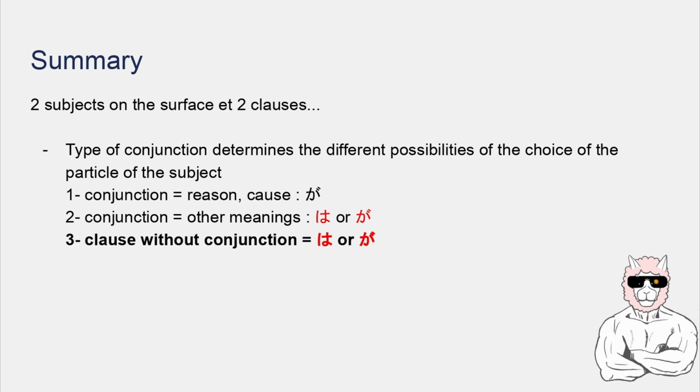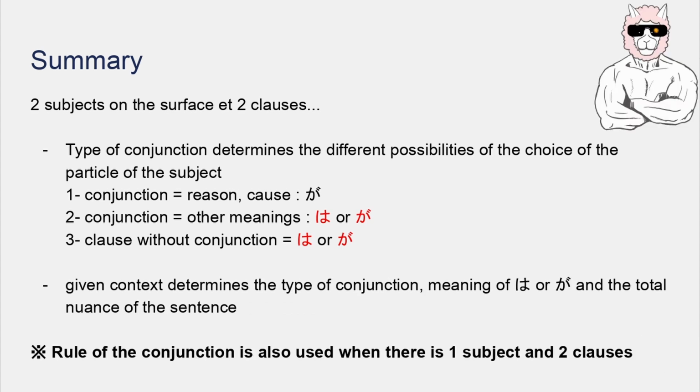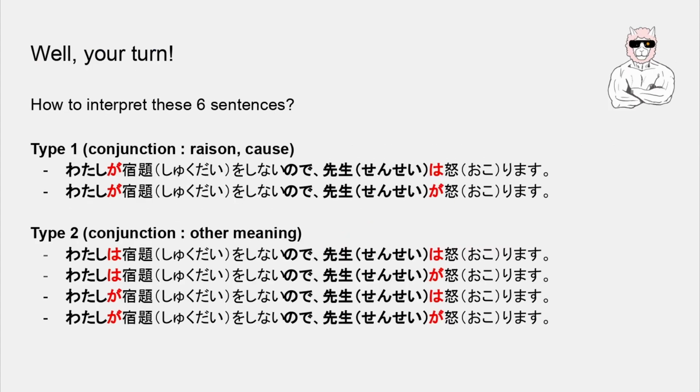And you have to pay attention to the given context because it determines the type of conjunction if there are several meanings, and the meaning of wa or ga, and the total nuance of the phrase. By the way, this rule of the conjunction and the choice of a particle between wa or ga for the subject is also used when it comes to the sentence with one subject and two clauses. So now it's your turn. How do you interpret these 6 sentences? Try with other conjunctions too.